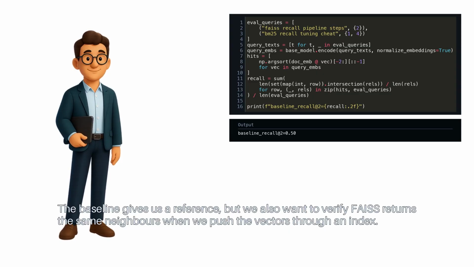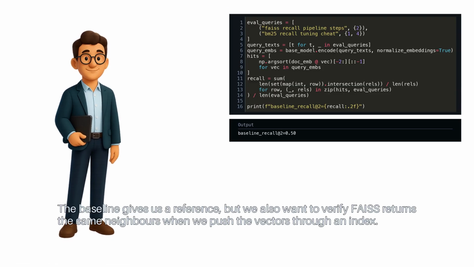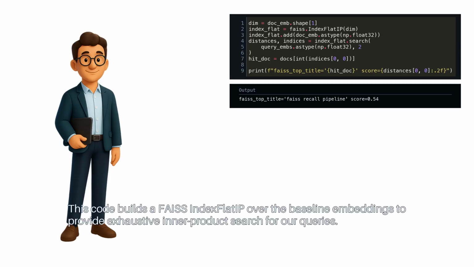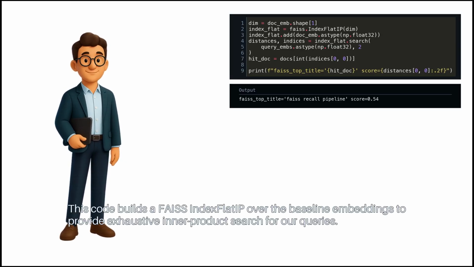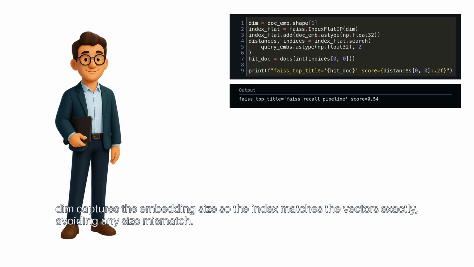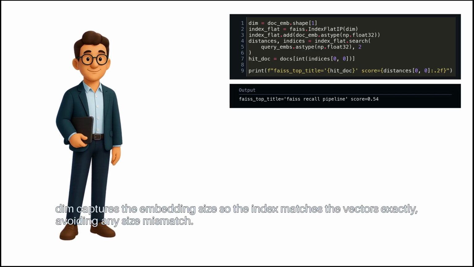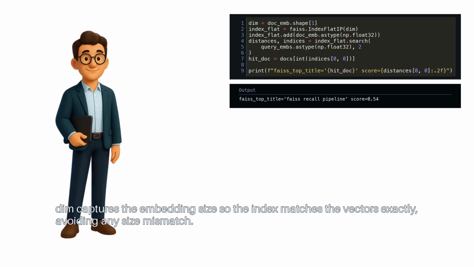The baseline gives us a reference, but we also want to verify FAISS returns the same neighbors when we push the vectors through an index. This code builds a FAISS IndexFlatIP over the baseline embeddings to provide exhaustive inner product search for our queries. Dim captures the embedding size so the index matches the vectors exactly, avoiding any size mismatch.